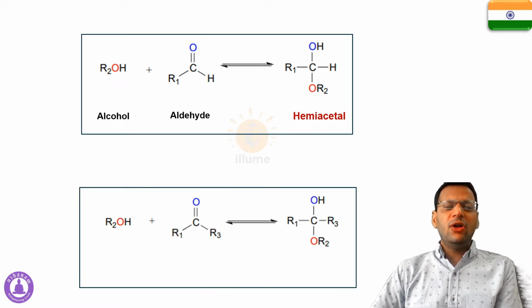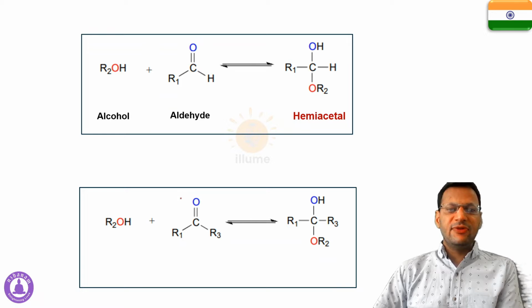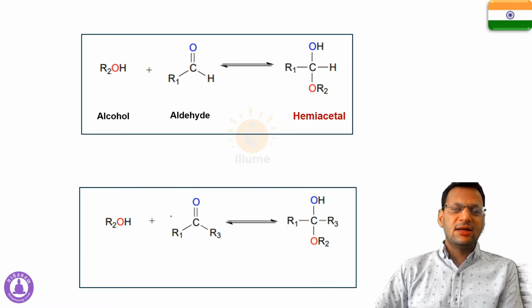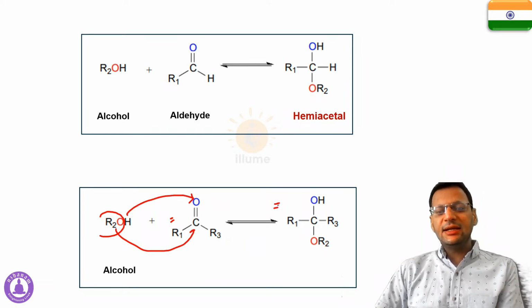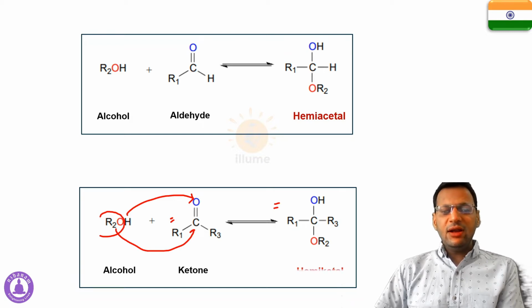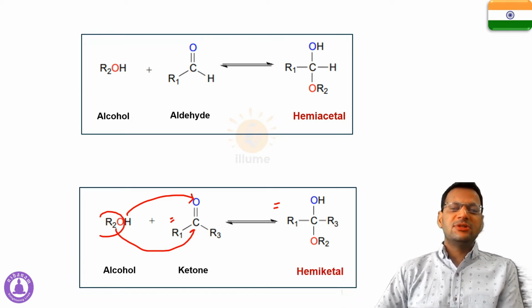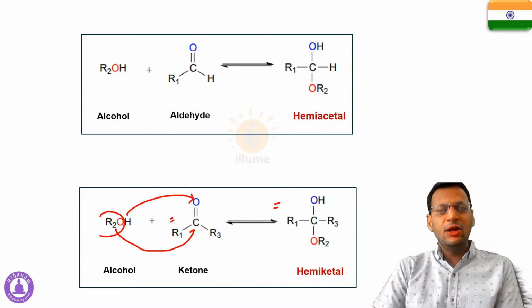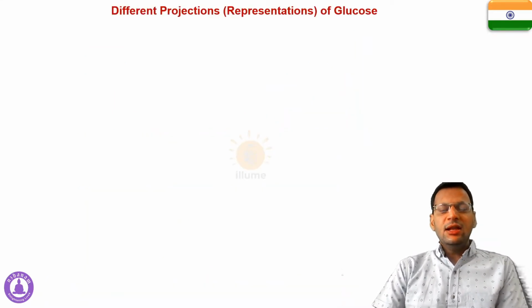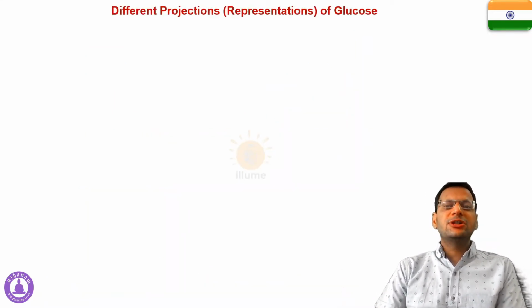Similarly, when an alcohol reacts with a ketone group, as you can very well appreciate, in this case this is a ketone, then the R-O would again react with the carbon part and H would react with the oxygen part. That forms a hemiketal structure. So whenever an alcohol reacts with a ketone, it forms a hemiketal, and when an alcohol reacts with an aldehyde, it forms a hemiacetal group. Now let's discuss different projections of glucose.